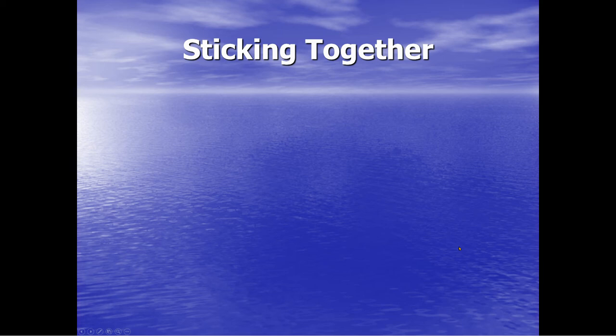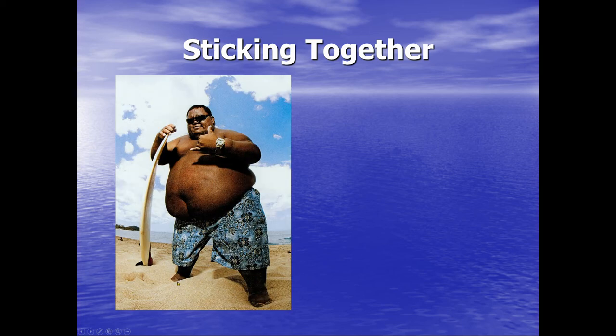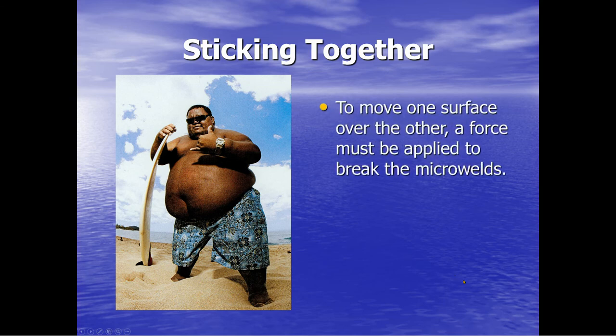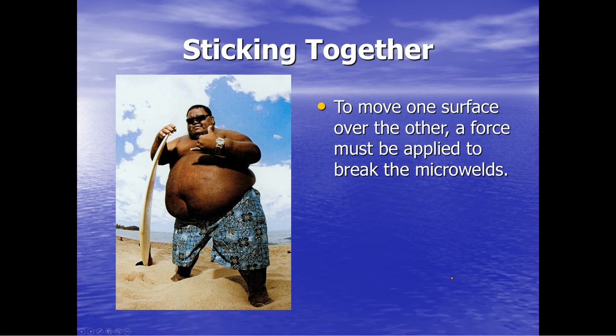Sticking together. Those microwelds between the big kahuna here and his feet, those are microwelds. It's holding him to the ground. To move one surface over the other, a force must be applied to weaken those microwelds. It's going to take a big force to move kahuna.